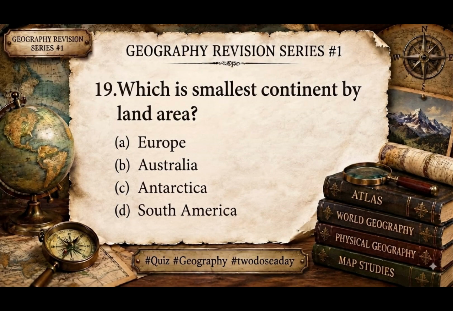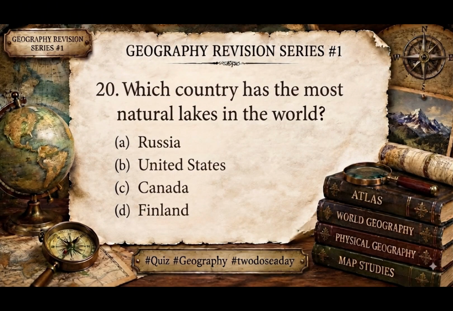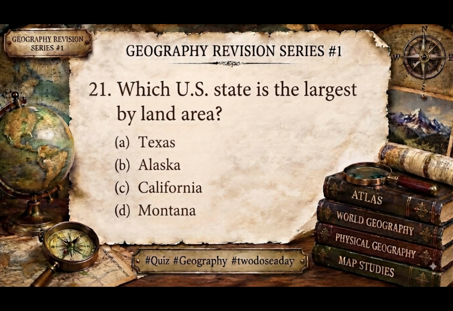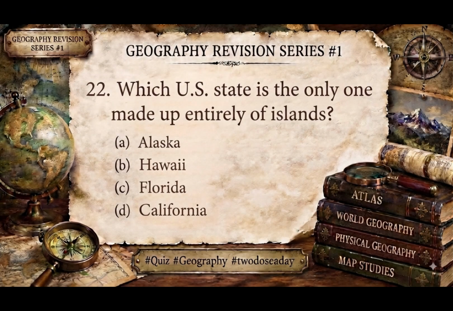Question 19. Which is the smallest continent by land area? The answer is Australia. Question 20. Which country has the most natural lakes in the world? The answer is Canada. Question 21. Which US state is the largest by land area? The answer is Alaska.